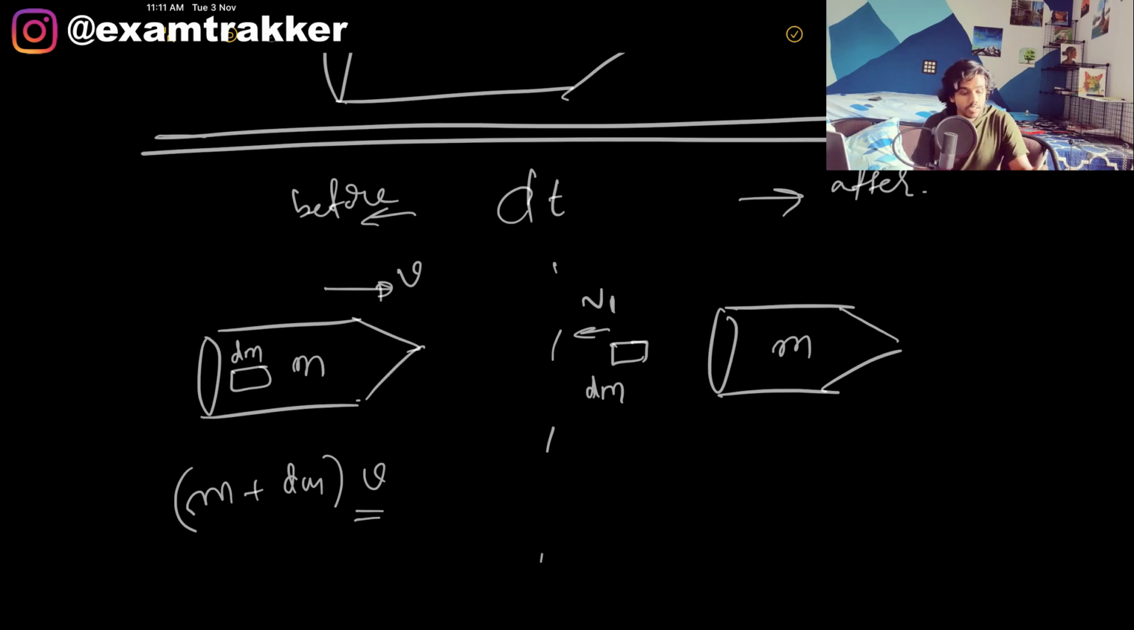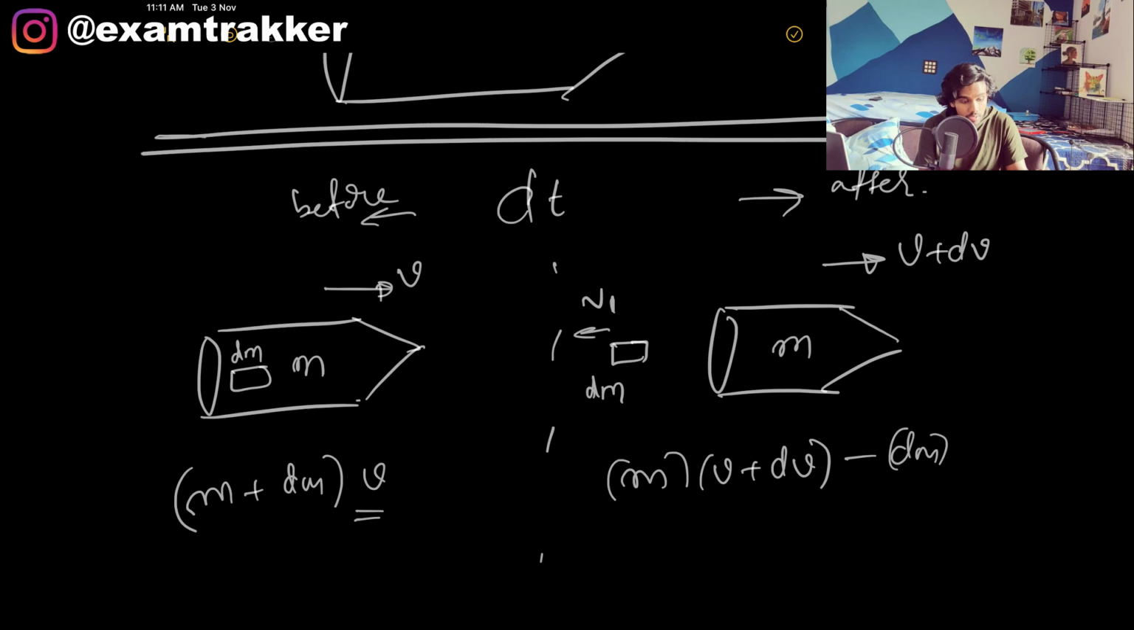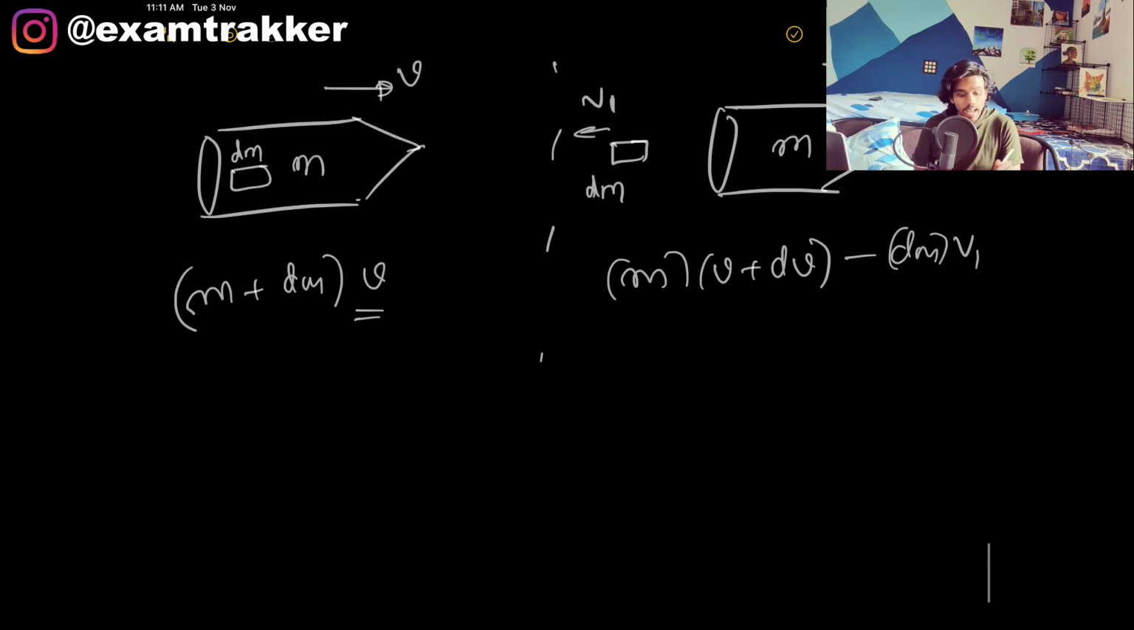Let's just imagine that the rocket has gained a velocity. Now the velocity of the rocket is v plus dv. So the momentum can be written as m into v plus dv minus dm into v1, because the dm mass is fired in the backward direction. We can happily conserve the momentum since there was no external force on the rocket.